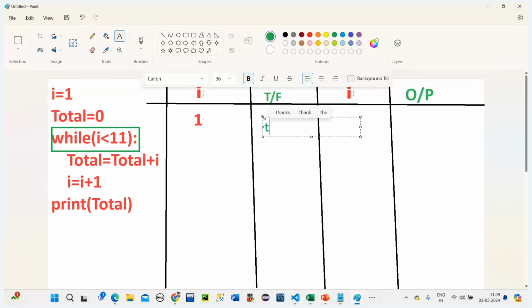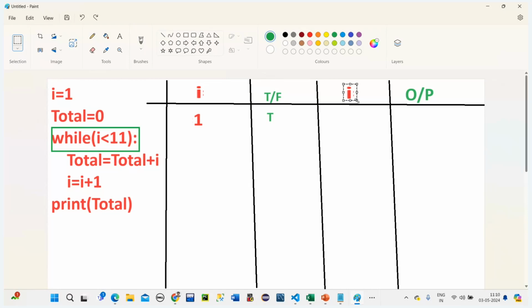So this is true. When it is true, what happens? We pass on to the next, the total update. So here what I will do is remove this part. Here we can write total. I'm writing total here. Total is denoted by what? With a T only.